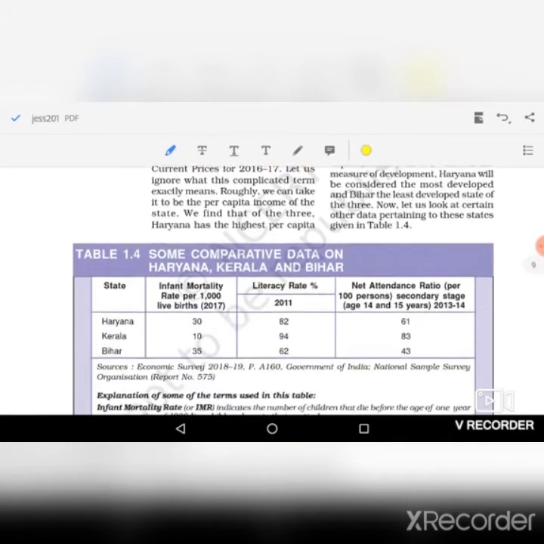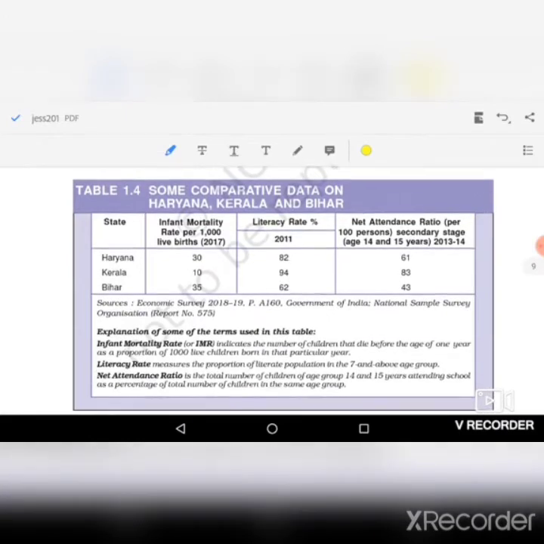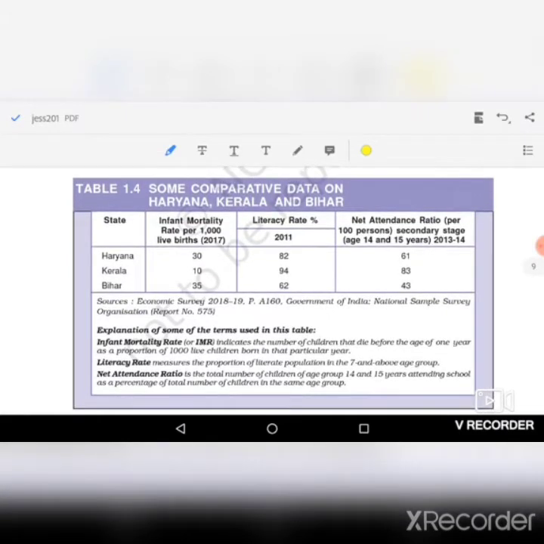But if you look at attributes other than income, they comprise infant mortality rate, literacy rate, and net attendance ratio. If we compare these parameters, then we will find that Kerala, where the infant mortality rate, now what is infant mortality rate?